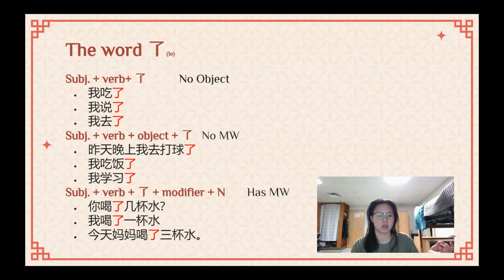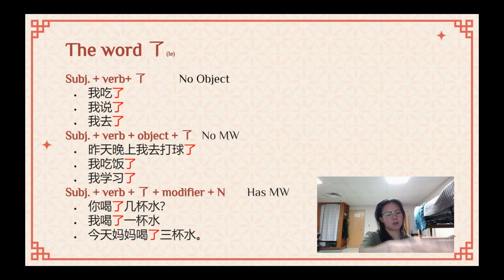That first example, it's still following that subject, verb, object, and then the time is also in there. But that le is coming after that verb object phrase, that verb phrase. Very important. And then 我学习了 I studied. That's your very last example for this point too, right? I studied. So your teacher's coming up to you and saying, oh, have you studied? You would say, oh, 我学习了 I studied.